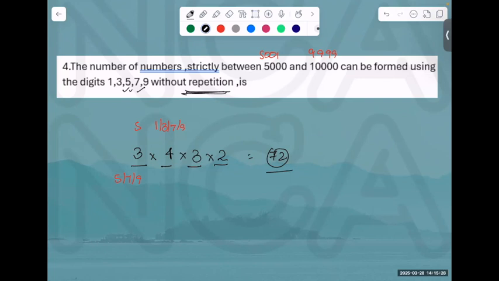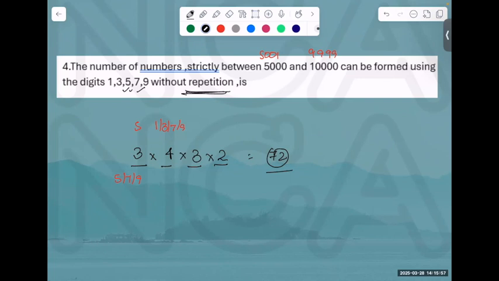If you choose 5, how many digits are remaining? 1, 3, 7 and 9. You can fill it 4 ways. Next one. If you fill 1, then you cannot repeat it. You could have chosen 1, 3, 7, 9. Now, once you've chosen 1, you cannot choose 1 again. What are you left with? 3, 7 and 9. If you choose 3, what are you left with? 7 and 9. Any doubts?